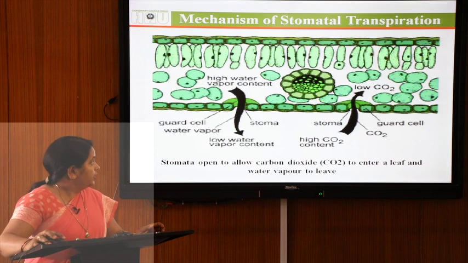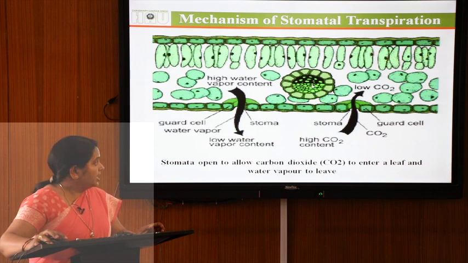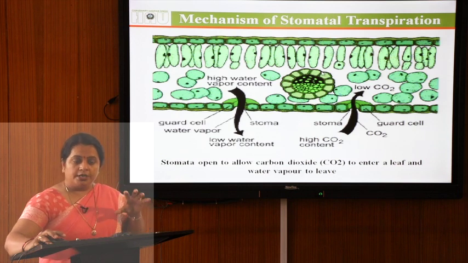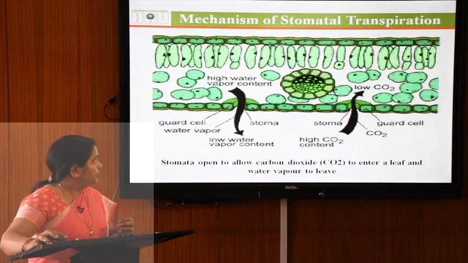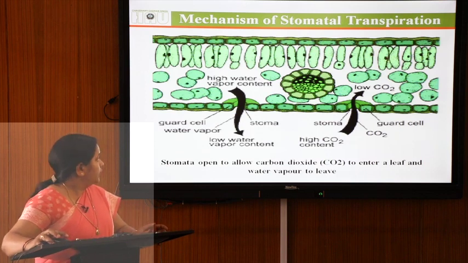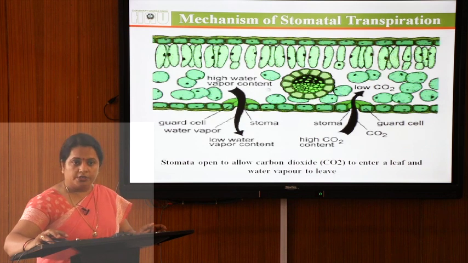So, water diffuses from the xylem tissue to the mesophyll cells till these mesophyll cells are turgid. Once these mesophyll cells get turgid, they start to diffuse water into the intercellular spaces.